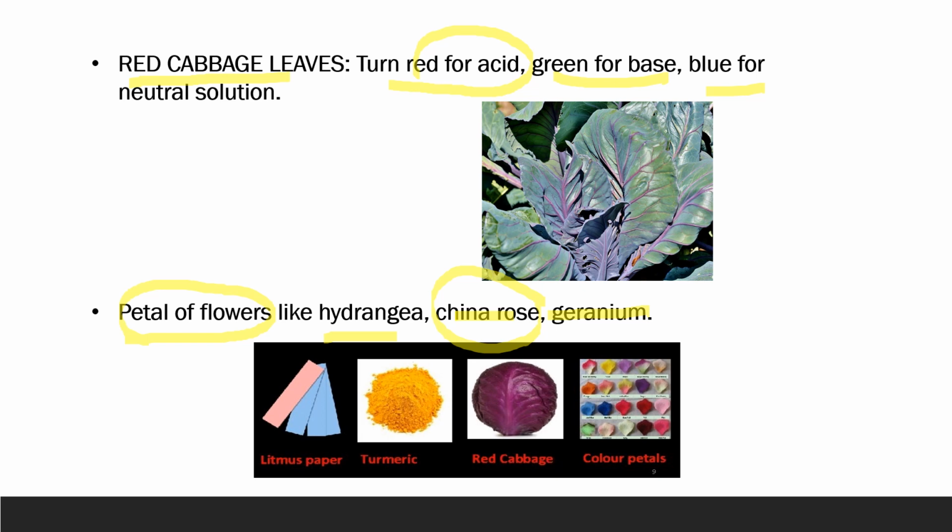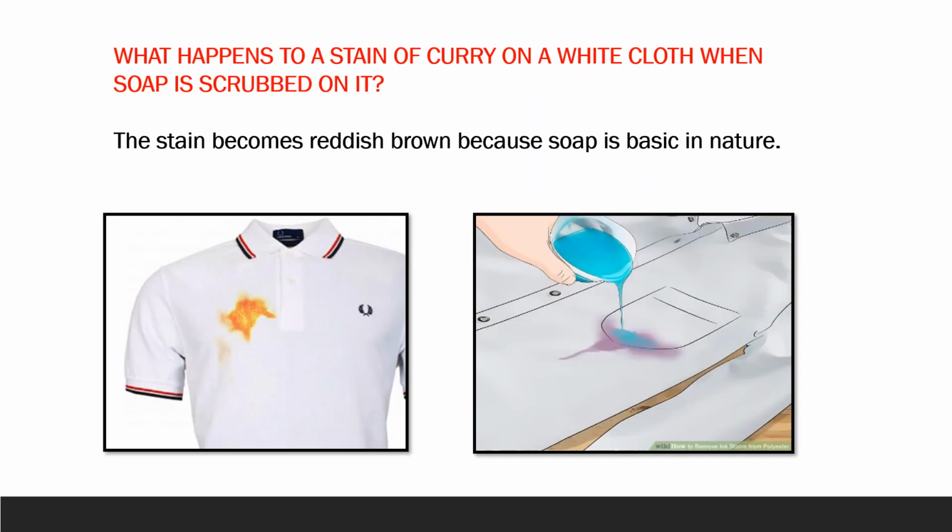On this basis, we can quickly discuss a simple concept-based question: what happens to a stain of curry on a white cloth when soap is rubbed on it? We know that soaps are basic in nature and curry contains turmeric powder.